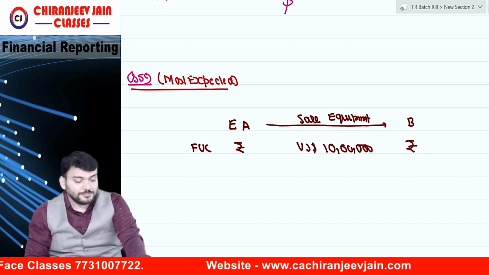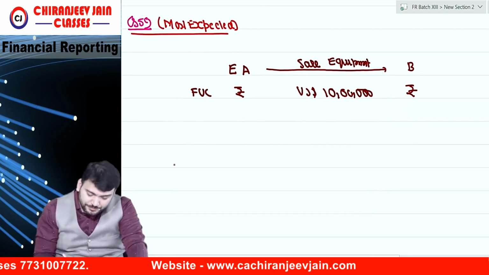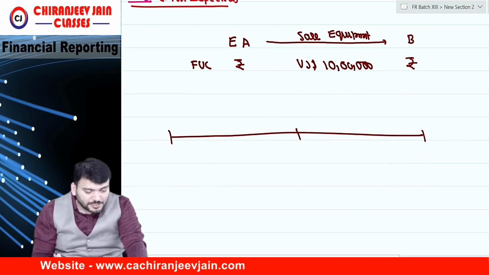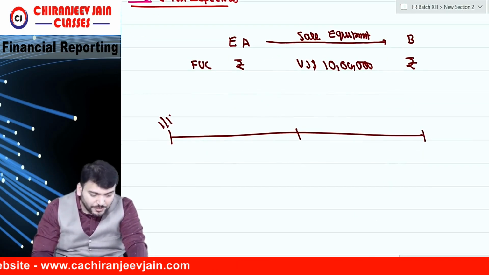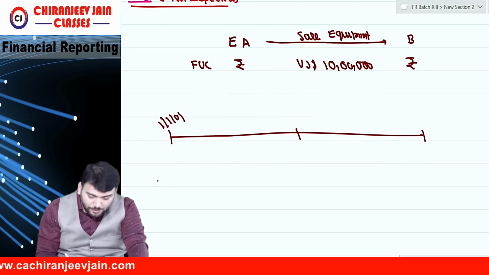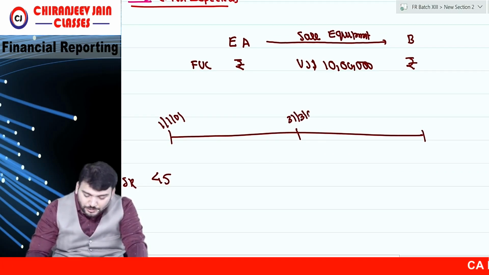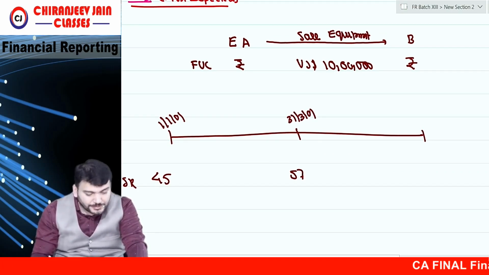Correct. Then they have given the spot rate. On the date of contract, 1st January 2001, the spot rate is 45. Then they have given the spot rate on 31st March 2001, the reporting date, 57.